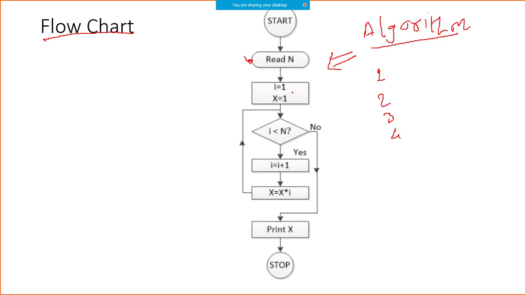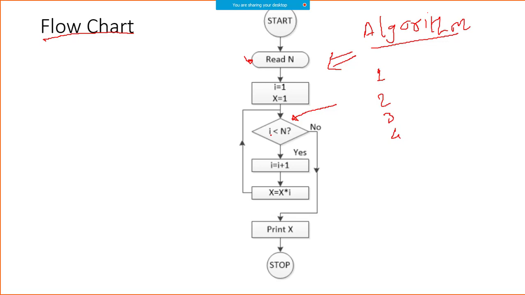Some expression. So for example, here the statement is you are assigning a value 1 to I, you are assigning a value 1 to X, and this is the diamond, right? Diamond is used to make a branch, or it's basically used to make a decision. Suppose your parents said that if you get this much percentage in this standard, we will bring you a new bike. So that's a condition, right? So conditional decision making. When you want to represent a decision making, it could be represented like this diamond.